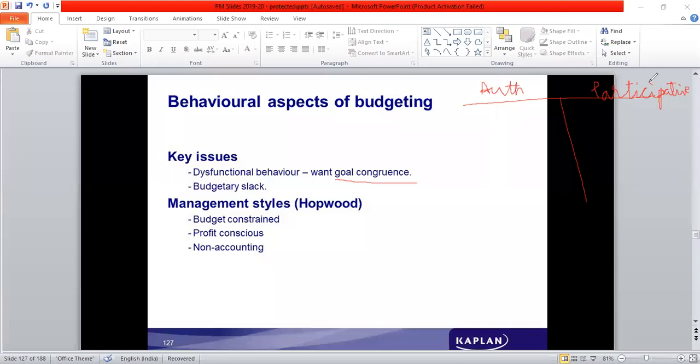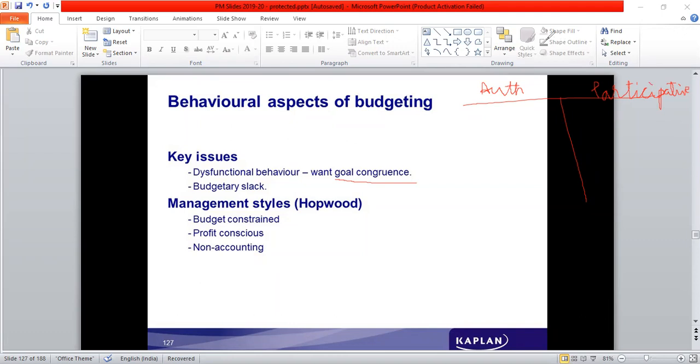So in that case, the slack is a possibility. They can include a slack into the budget. That is one behavioral aspect, because they do not want to be evaluated very strictly. They include budgetary slack into the budgets.